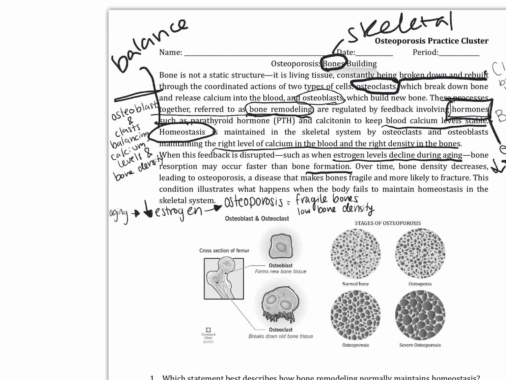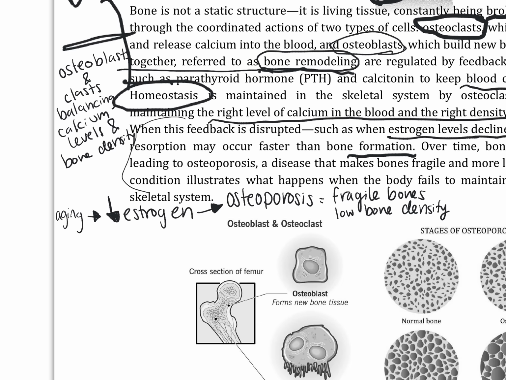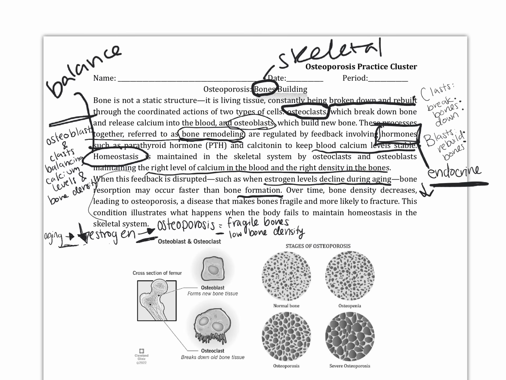And then down here, I kind of simplified this last bit here. I said, aging leads to a decrease in estrogen, which leads to osteoporosis, which equals fragile bones or low bone density. So you guys can see here, I'm using these symbols so I don't have to write that full sentence. I'm saying aging, using this arrow to say, leads to a decrease in estrogen, which leads to osteoporosis, which means fragile bones and low bone density. So we want you guys to be using those symbols too to simplify your notes for yourself, make things quicker.